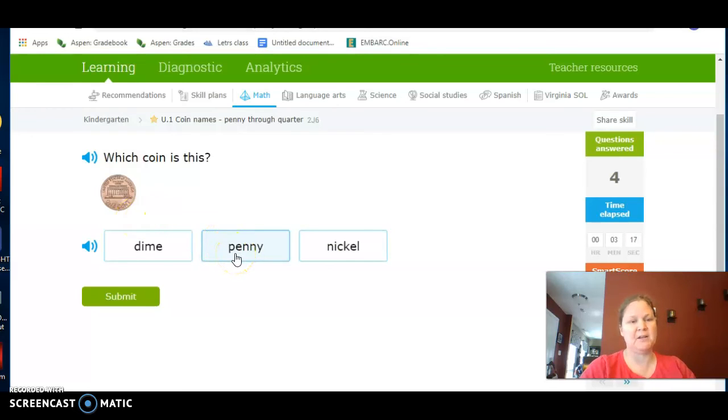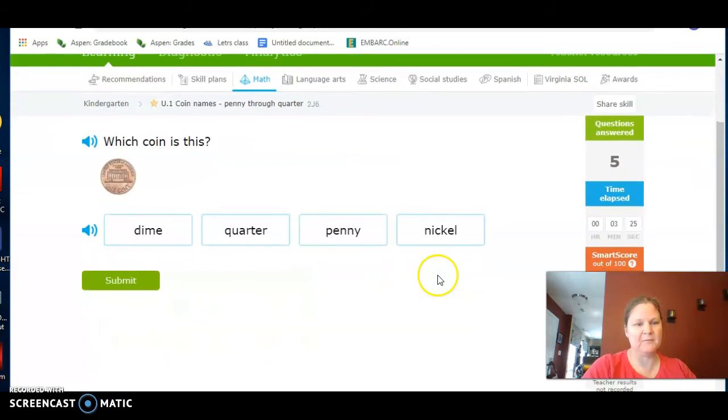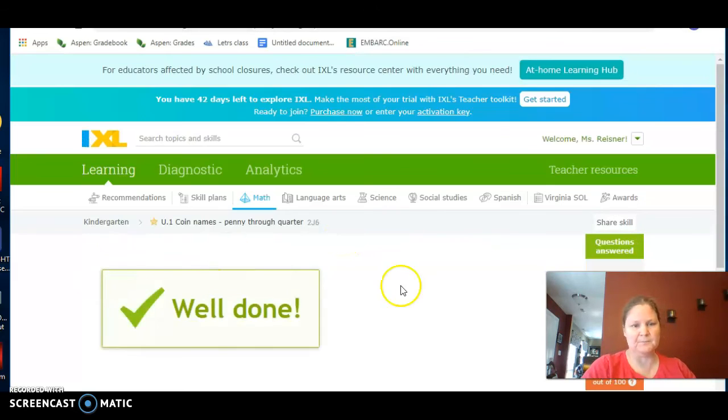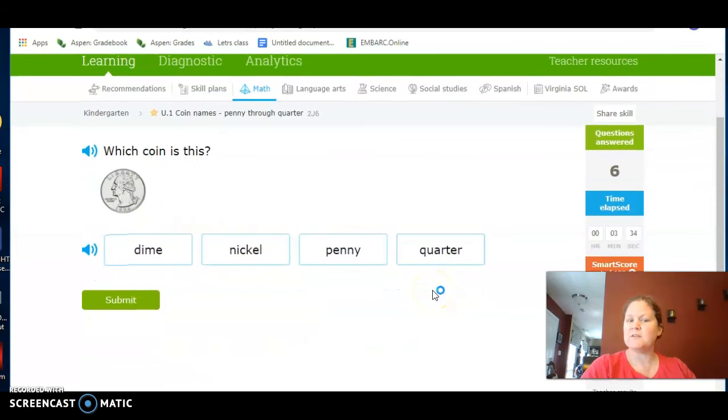Here's the penny word. And what's on the back of it? The Lincoln Memorial. All right, let's see. That's the same thing that they just showed us, isn't it? It's the penny again, isn't it? Good job. Ooh, what is this one? It's the quarter. Where's my quarter word? Qu. Starts with a qu, a q, and a u.